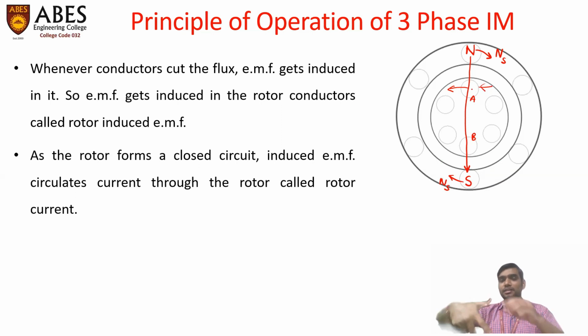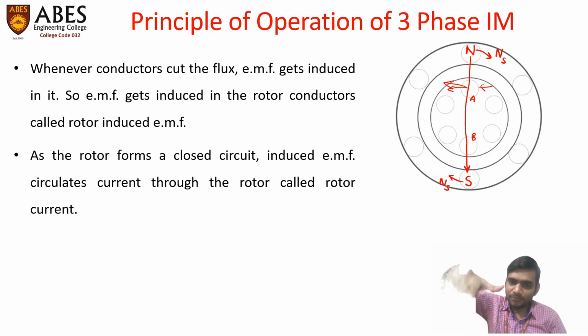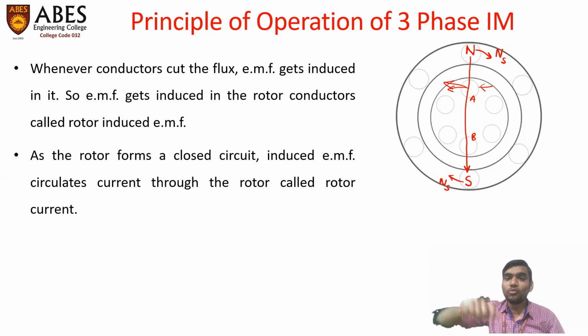Then the thumb is directed leftward, that is, the conductor is moving in the leftward direction, and the magnetic field is downward, which means the EMF will get induced in the outward direction.